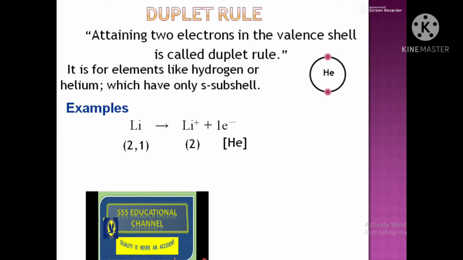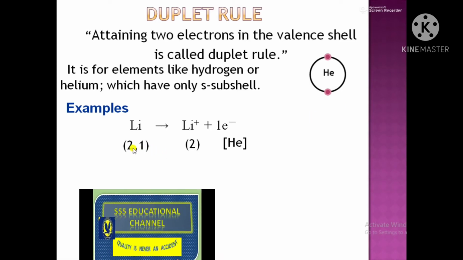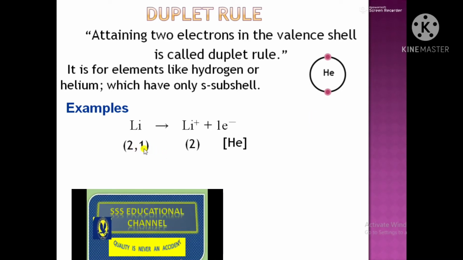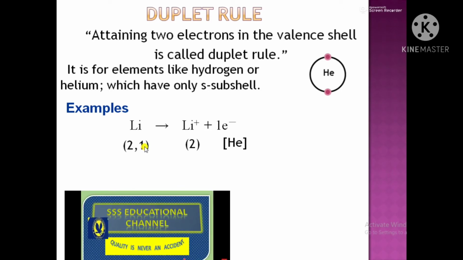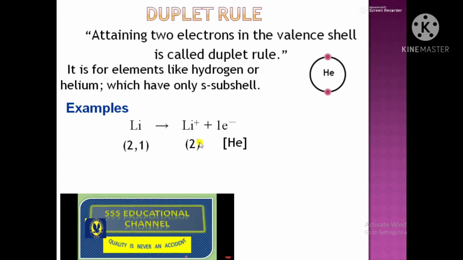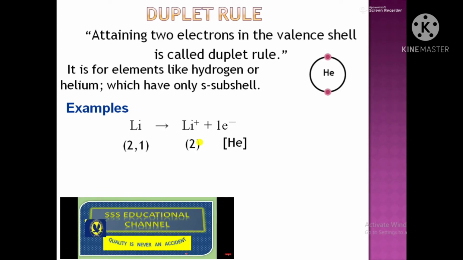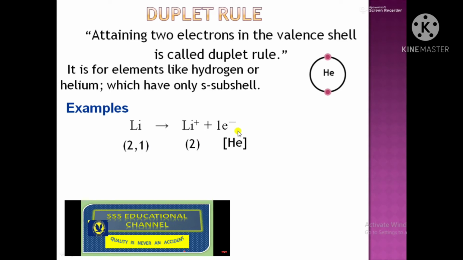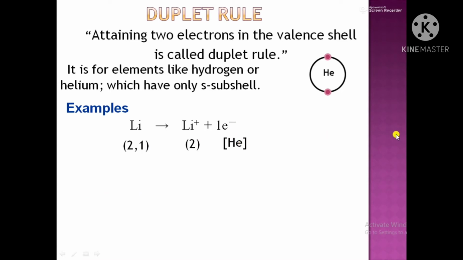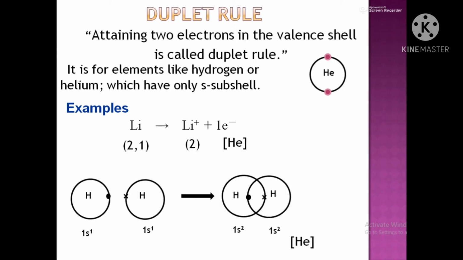For example, lithium has the electronic configuration 2,1. When it loses its 1 electron from the valence shell, now it has only 2 electrons in the first shell or 1s subshell. Helium configuration has been achieved. Hence, lithium obeys duplet rule when it loses 1 electron to form lithium ion. In the same manner, when 2 hydrogen atoms share their 1 electron, they have 1s2 configuration, that is, helium configuration is achieved, and this is called duplet rule.